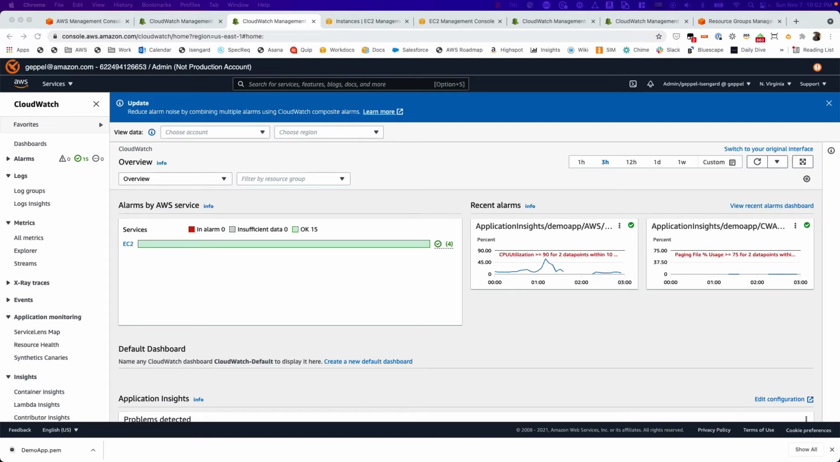You can use the CloudWatch agent yourself if you want to. But what I'm going to show you is a mechanism to send your logs to CloudWatch using a NuGet package. So we have several NuGet packages for different types of logging frameworks. The one I'm going to show you today is going to be for NLog.